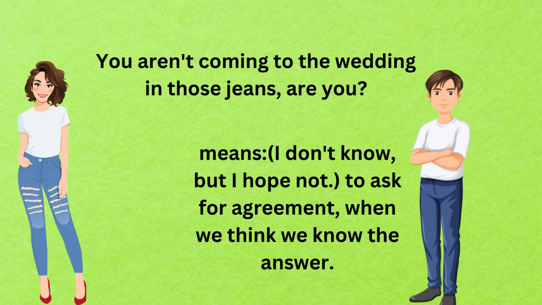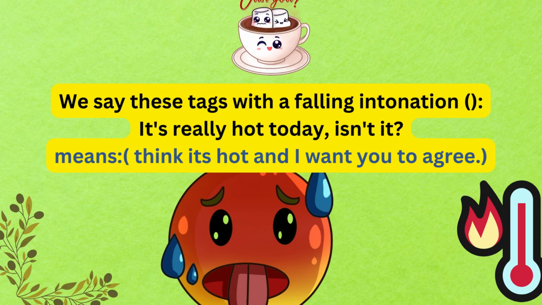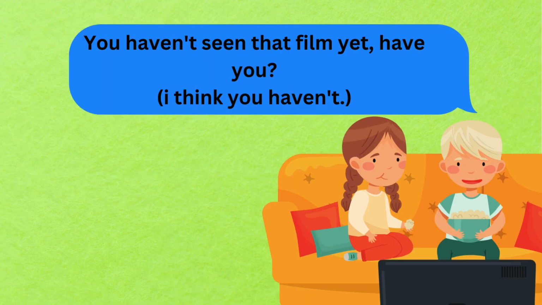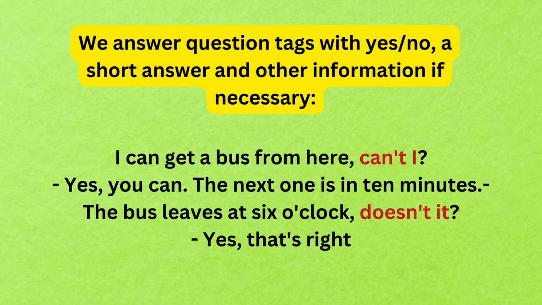To ask for agreement, when we think we know the answer, we say these tags with a falling intonation. It's really hot today, isn't it? Means, I think it's hot and I want you to agree. You haven't seen that film yet, have you? Means, I think you haven't. We answer question tags with yes or no, a short answer, and other information if necessary.